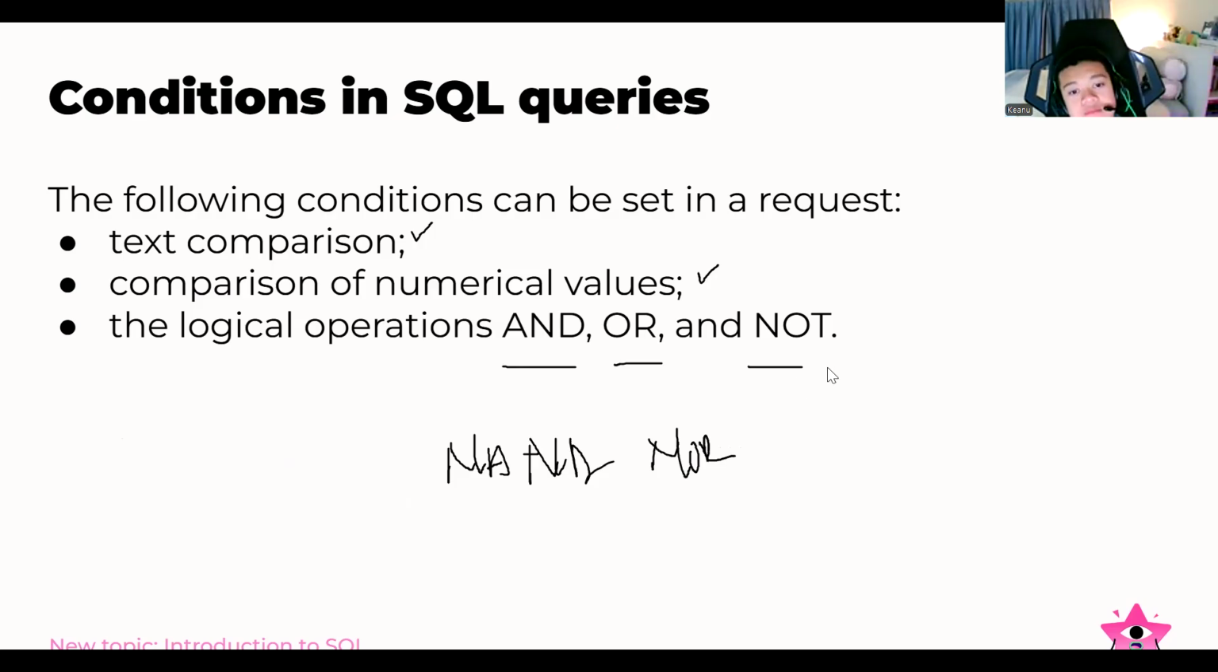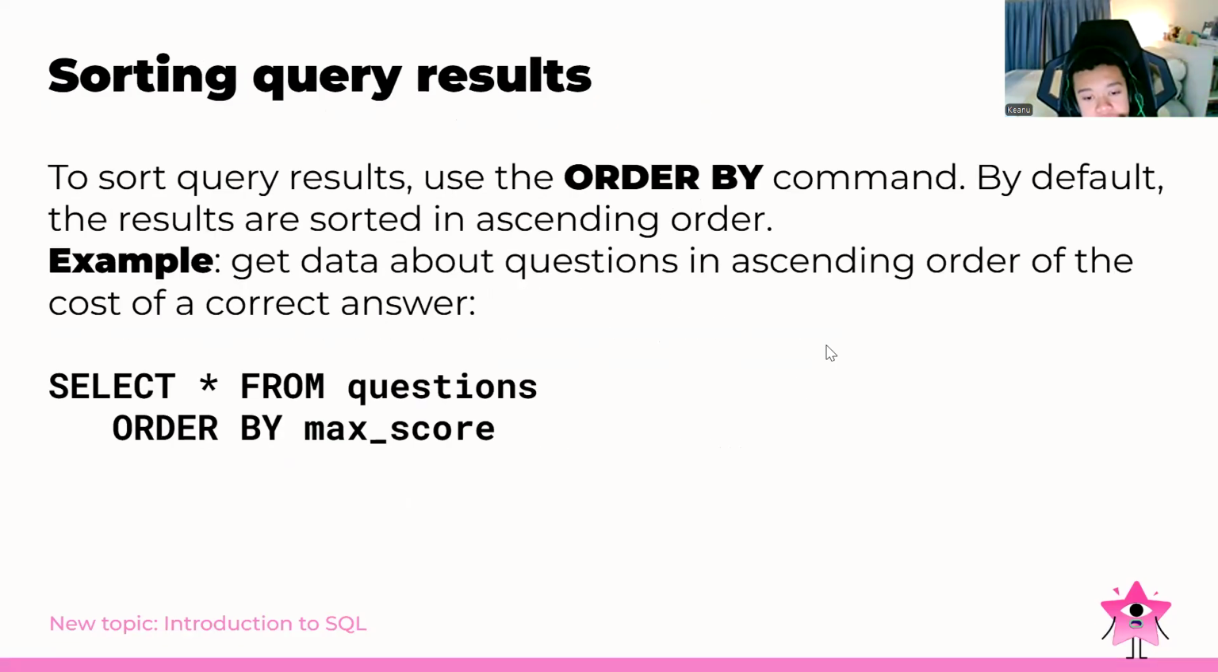And then for sorting query results, we can use the order by command. By default, the results are sorted in ascending order. For example, we want to get the data about questions in ascending order of the maximum score. So basically, we can use select asterisk from questions order by max score.